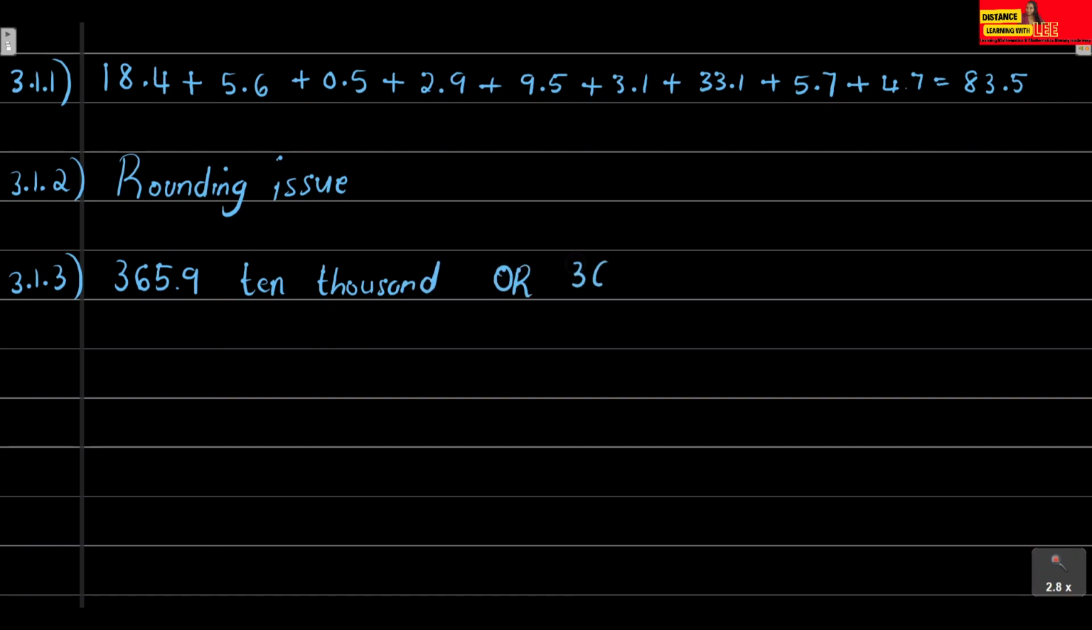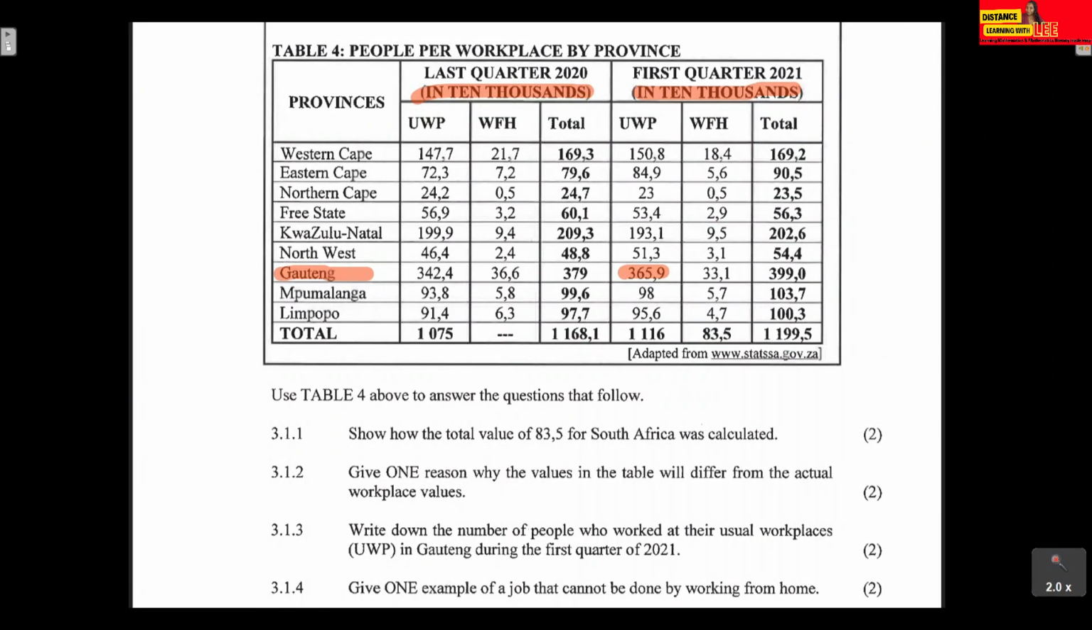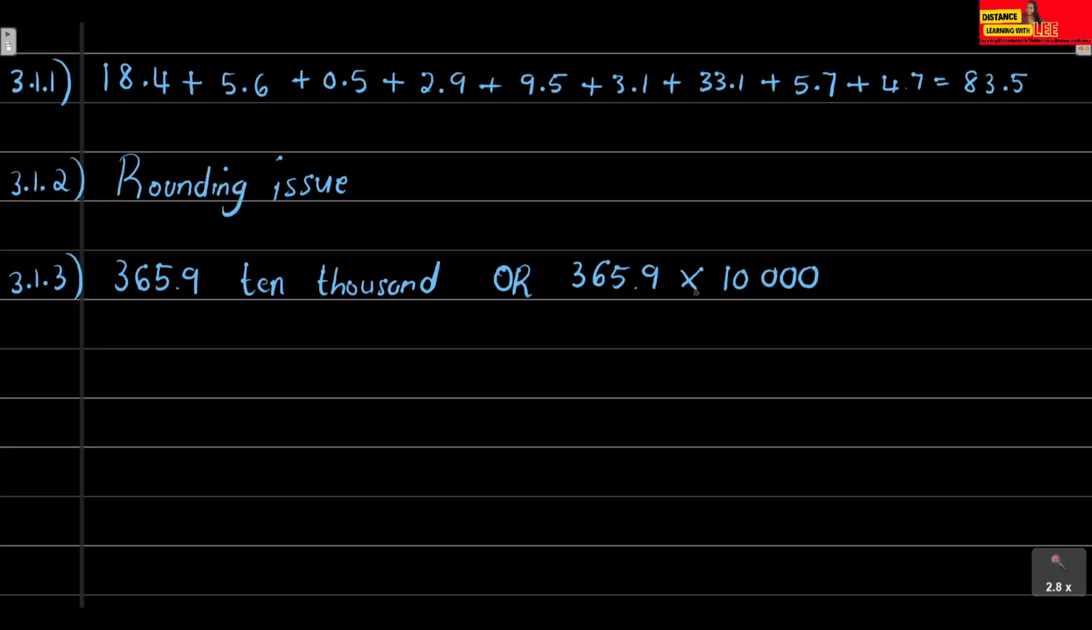Or you can just say 365.9 multiplied by 10,000 to get the actual value of people that worked at the usual workplaces. If you multiply by 10,000, that will give you the actual figure. If you punch it into your calculator, you'll get 3,659,000 people in Gauteng who worked at their usual workplaces. So you can write it like this or like that. Either one of those answers will be marked correct.